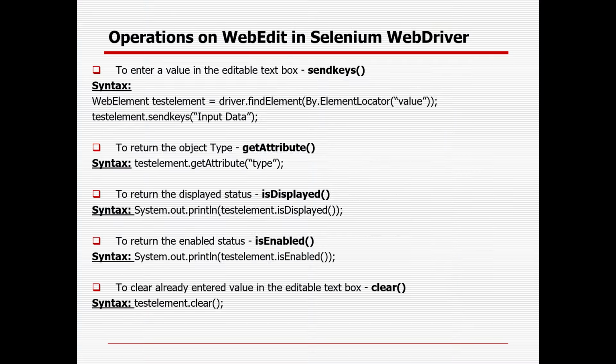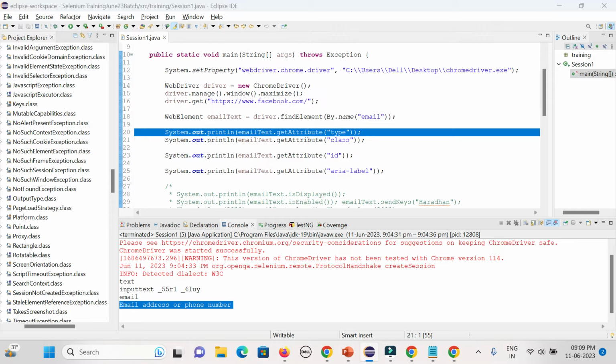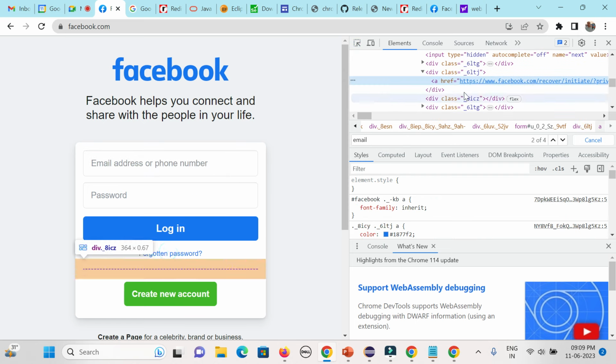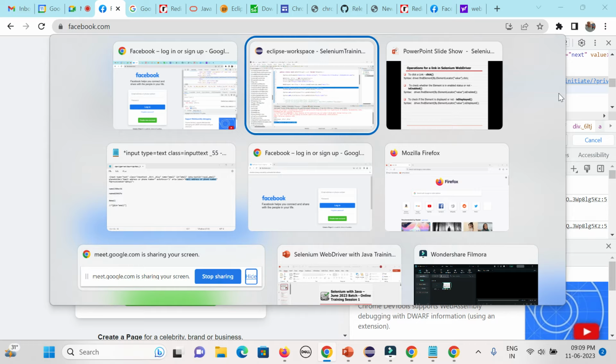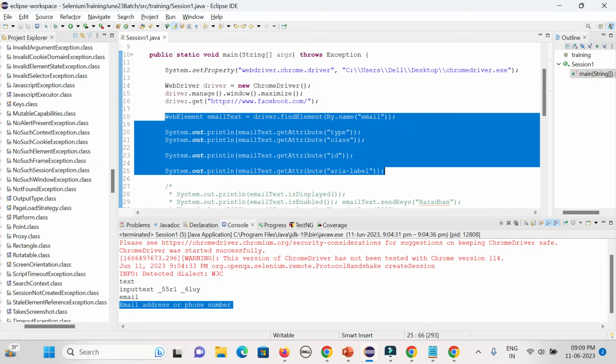Okay. Similar way, the last topic is how to perform a click for any link or hyperlink. Similar way, you can create it using link text or partial link text. So what I can do, I can comment out all this part.